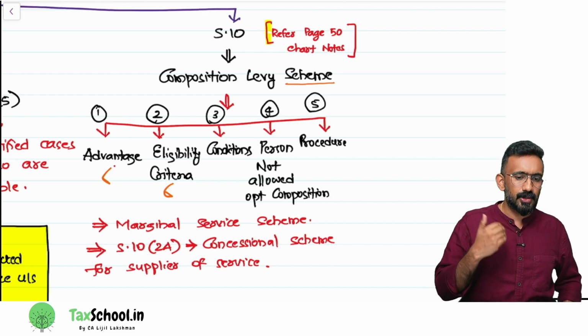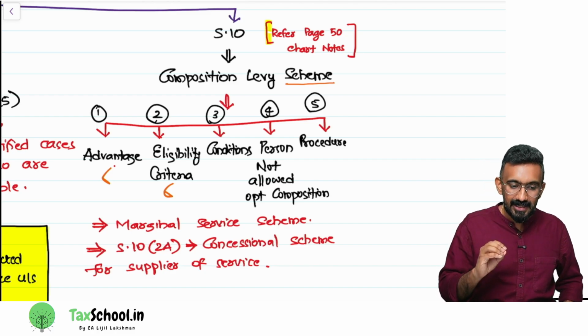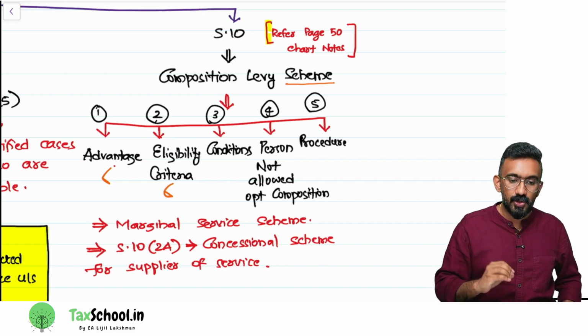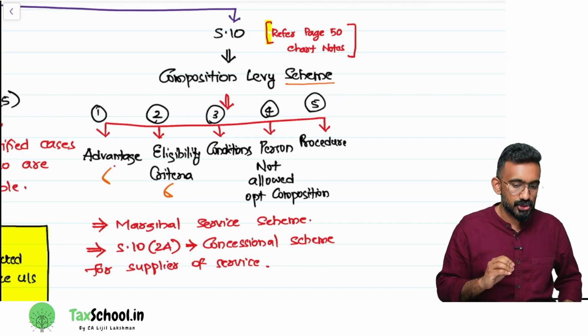Number 1, what is the advantage of the composition levy scheme? Number 2, what is the eligibility criteria, like who can go for the scheme? What are the conditions you need to satisfy if you're under the scheme? And who are the persons not allowed to opt for the composition levy scheme?